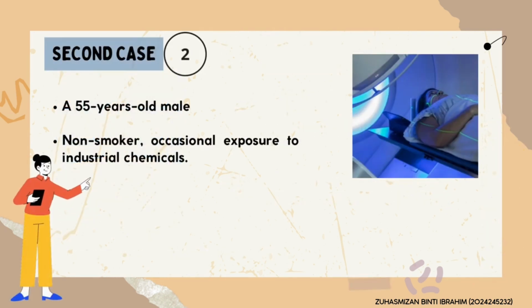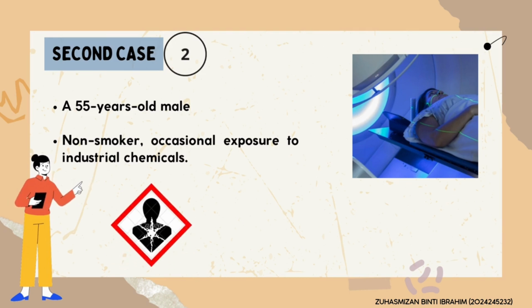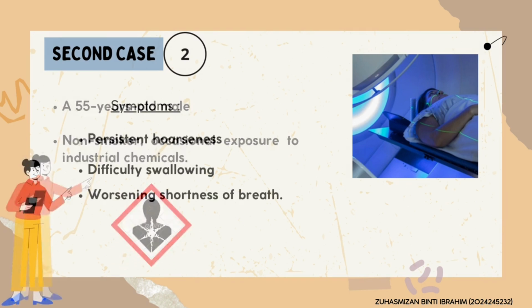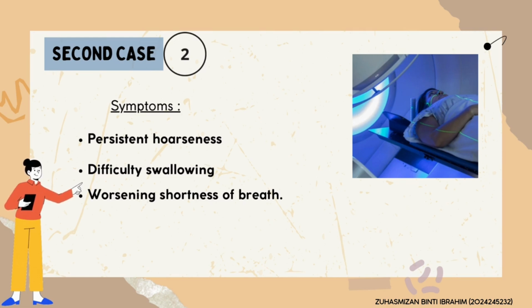The second case is a 55-year-old male. This patient does not have any medical history, plus he is a non-smoker but has been diagnosed with lung cancer due to occasional exposure to industrial chemicals. The symptoms this patient faces are persistent hoarseness, difficulty swallowing, and worsening shortness of breath.